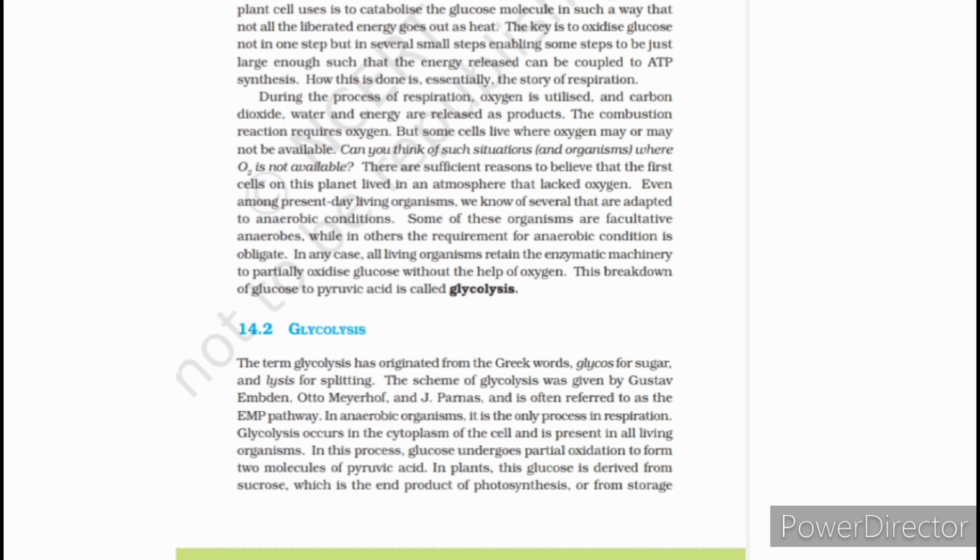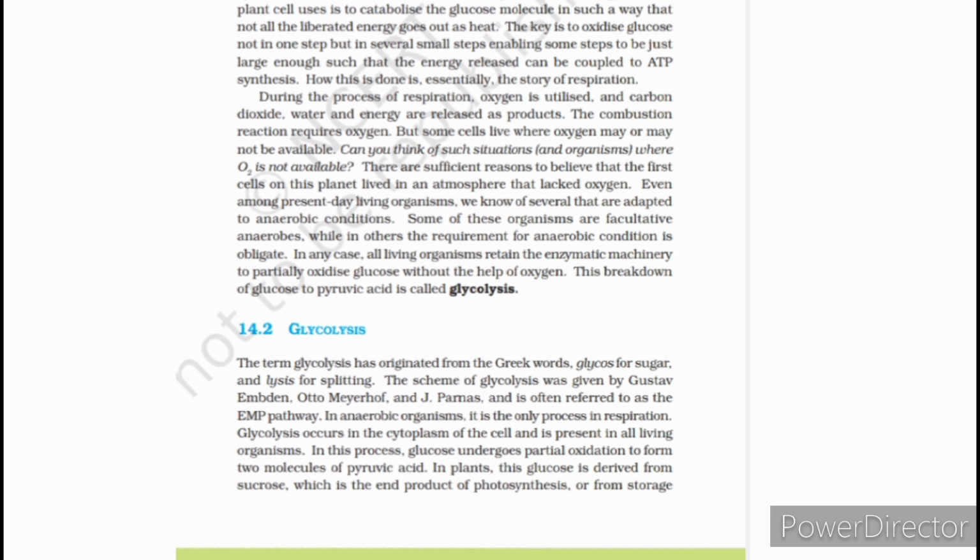So the first step of glycolysis is what? It is the breakdown of the glucose molecule into pyruvic acid. Two pyruvic acid molecules will be formed by the breaking down of glucose in glycolysis. In Greek, glycolysis means glykys for sugar and lysis for splitting. The scheme of glycolysis was given by Gustav Embden, Otto Meyerhof and J. Parnas, so it is referred to as the EMP pathway.